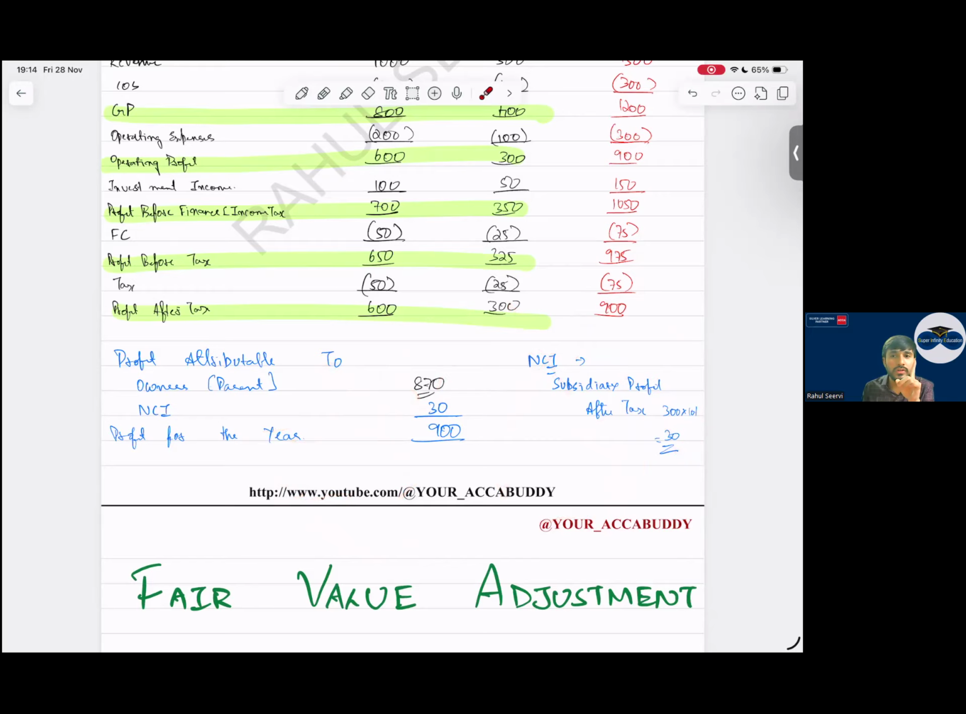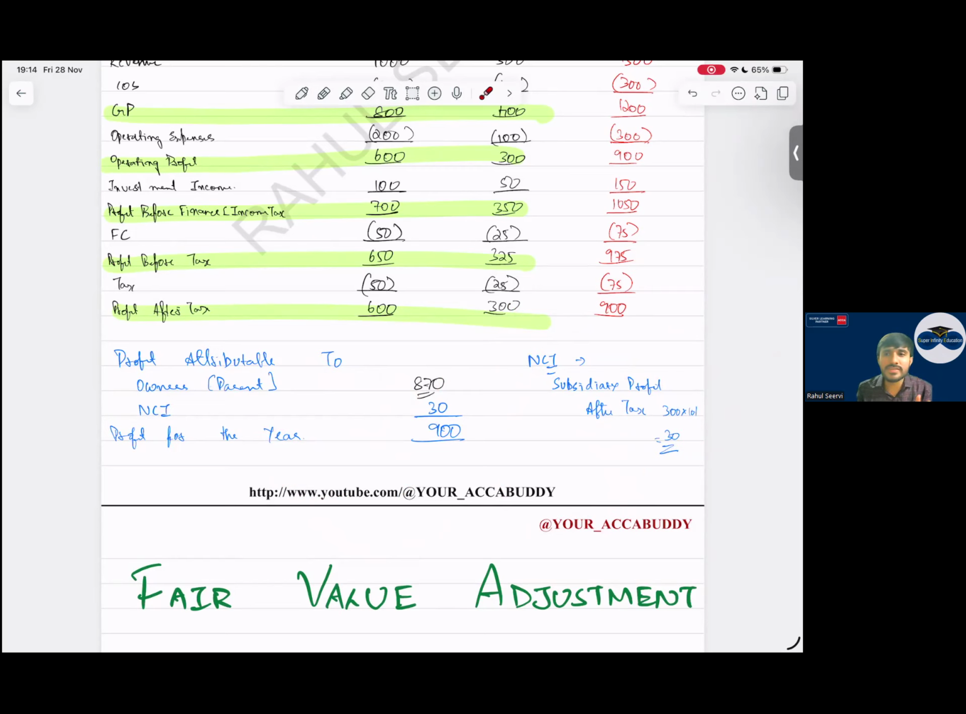What is the important rule? On the first day, will you apply the NCI percentage? You can do that. But for some adjustments you'll apply, for some you'll not apply. You'll forget, you'll make a mistake. Then you will say, sir, it has become completely complicated, the answer is not matching.